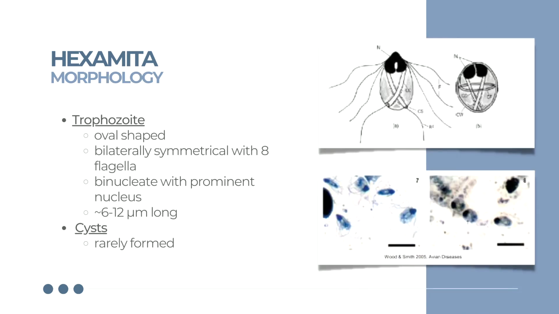Studies have shown that it has two morphologies. First is the trophozoite form at its infectious stage, in which it is oval-shaped and bilaterally symmetrical with 8 flagella, 4 anterior, 2 anterolateral, and 2 posterior flagella. Moreover, it is also binucleate with a prominent nucleus and is approximately 6 to 12 micrometers long. It also exhibited a cyst morph but is only rarely formed.